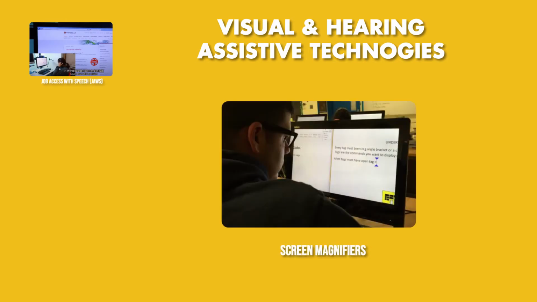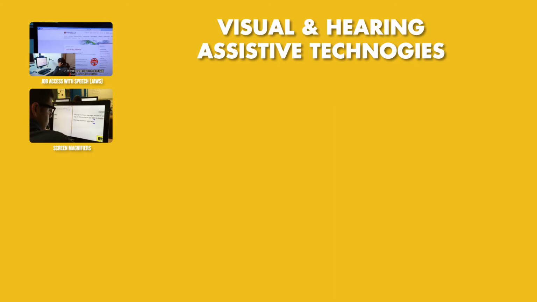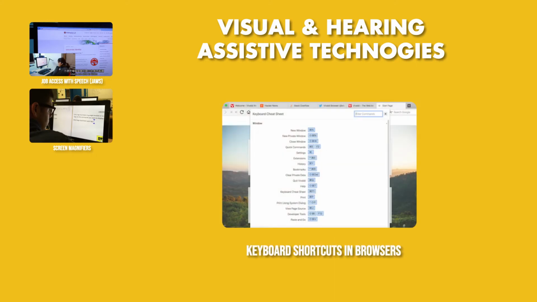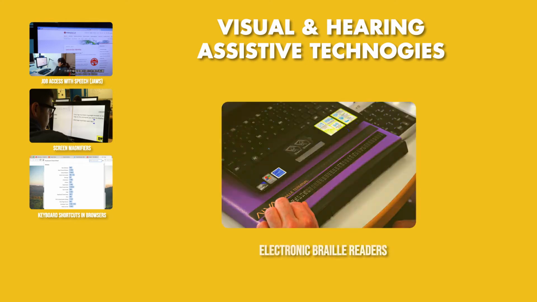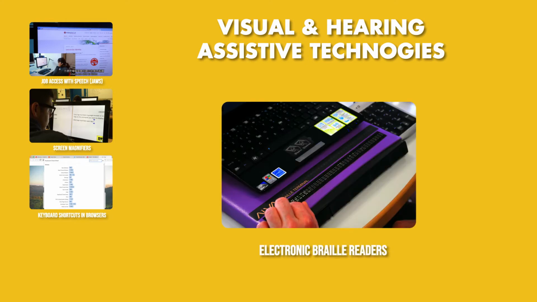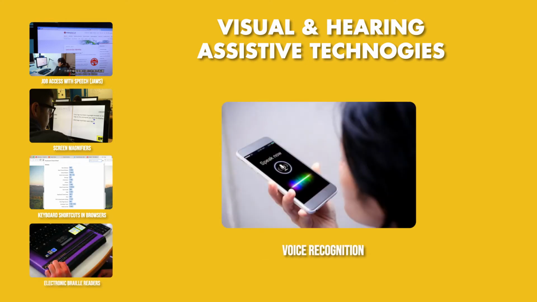There are screen magnifiers by which they can magnify the screen and read the text or the images. There are keyboard shortcuts in browsers. They can navigate, because it's very hard for them to navigate with the mouse. So there are keyboard shortcuts, electronic braille readers, and voice recognition, where they can give commands through voice.